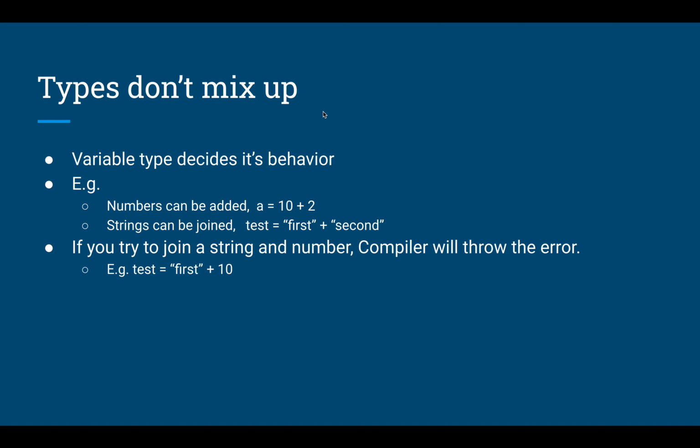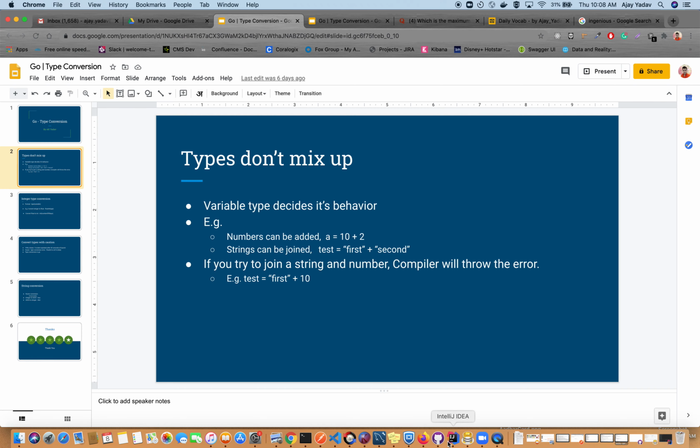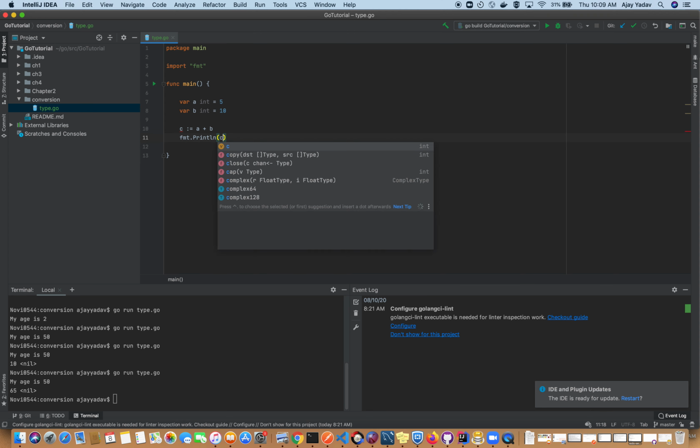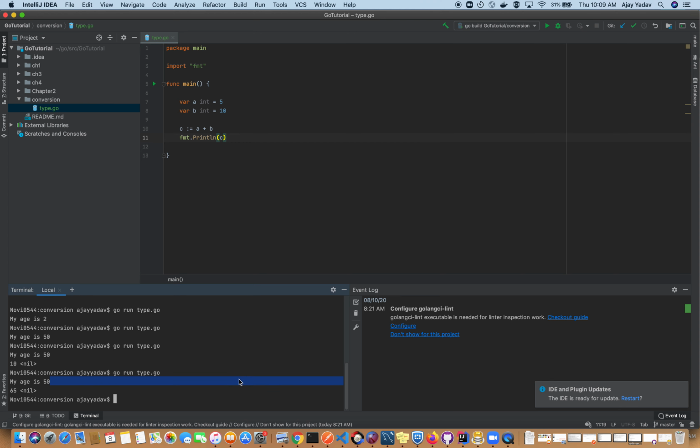Let's try some hands-on experience here again. For example, let me declare an integer variable a, I specified its type as int, let's say it is 5. Then var b int equal to 10. Now I want to add these variables, let's say c equals a plus b, and print the variable c. So let's run it.